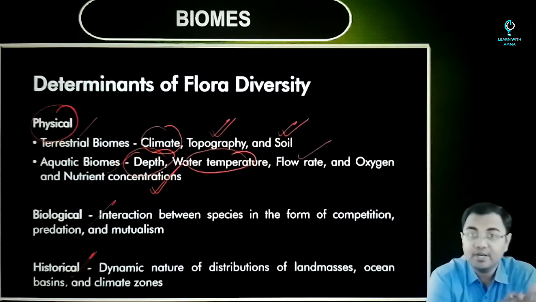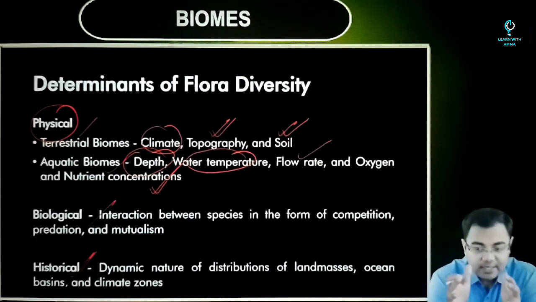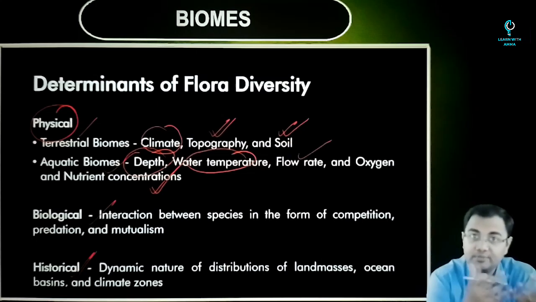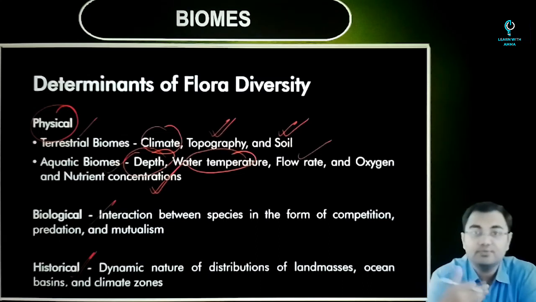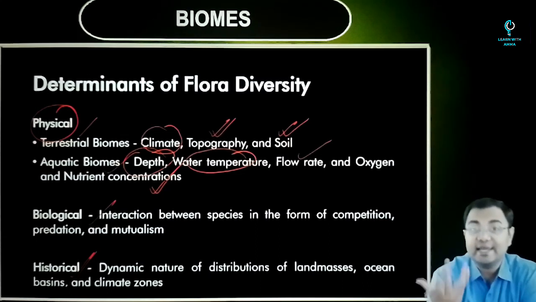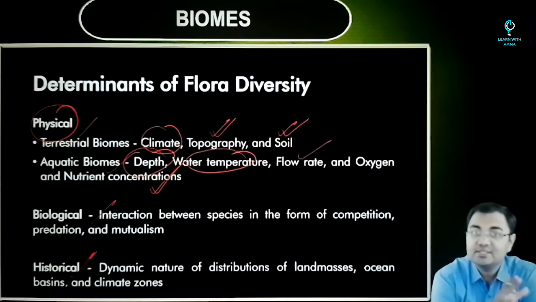But if you talk about temperate forests, or even in tropical regions, the deciduous forests are seasonal. What happens is that the growth of leaves will happen after the monsoon season, if you consider India for example. But after a point of time, once the rainfall has stopped, once the source of water has stopped, all these trees start to shed their leaves. But after a point in time, again there will be a regrowth of leaves. So this kind of seasonality is seen in deciduous forests. The characteristics of all these trees are different as compared to the trees that you see in evergreen forest.